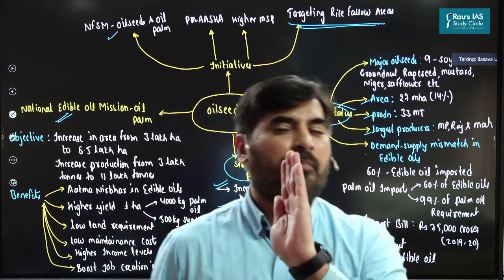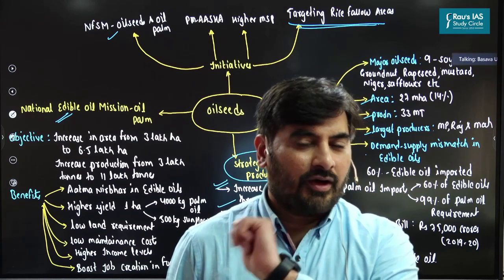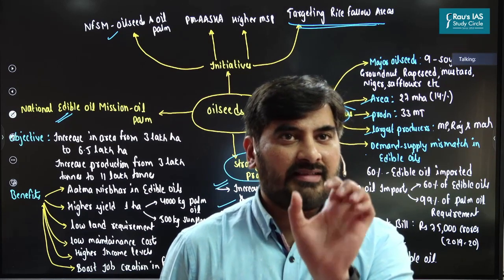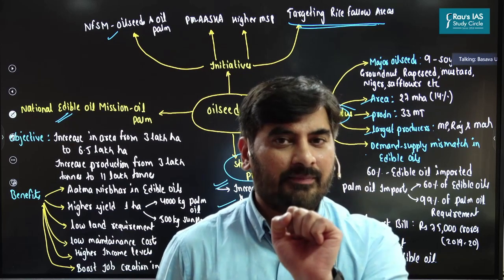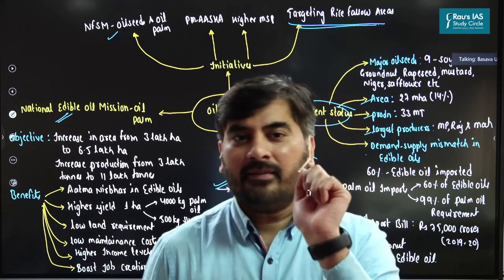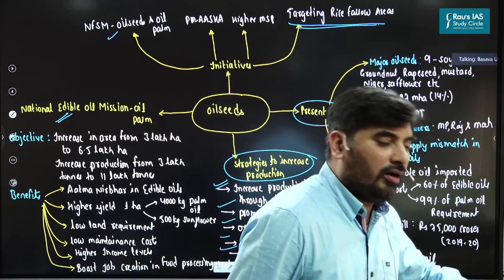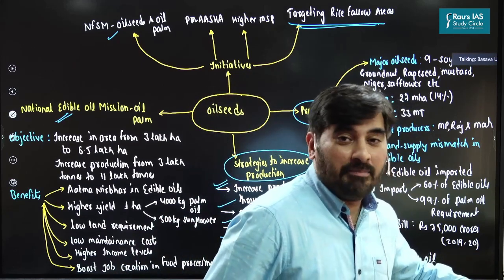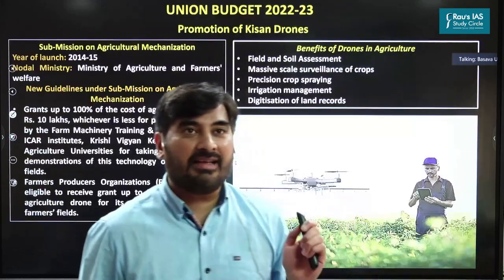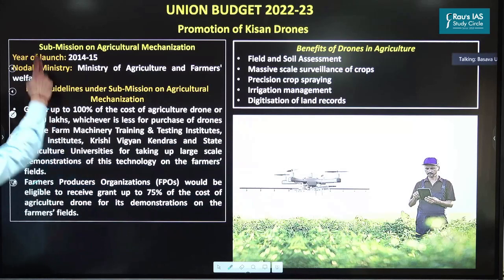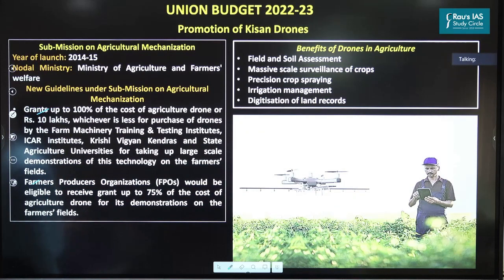So as far as your prelims examination is concerned, don't worry about how much grant is given, but just understand to whom the grant is given, and also understand that promotion of drone technology is done under the scheme of Submission on Agricultural Mechanization. So if you remember these things, that alone is more than sufficient as far as prelims examination is concerned. Clear?